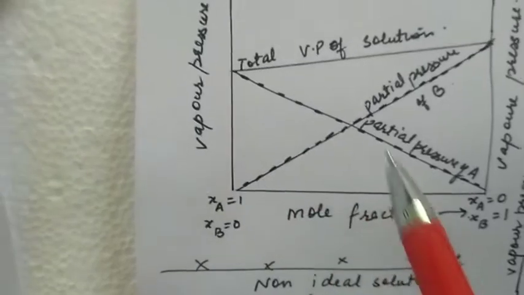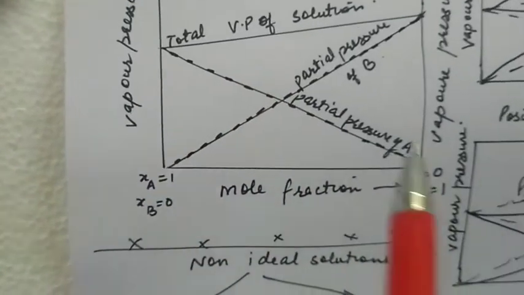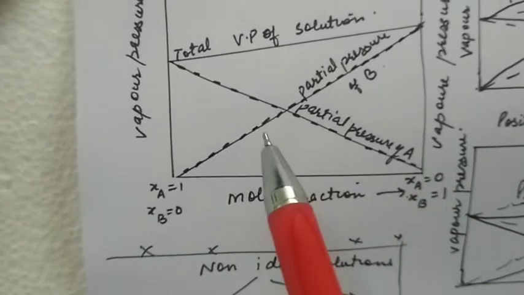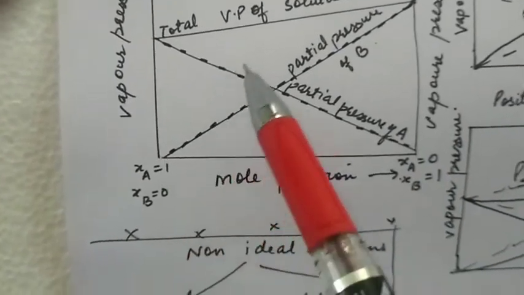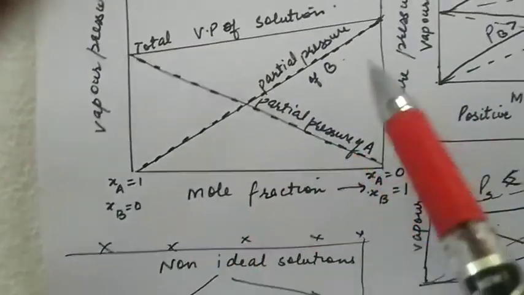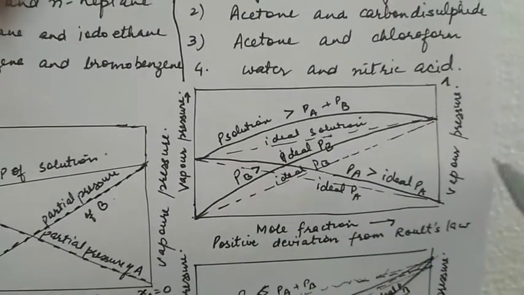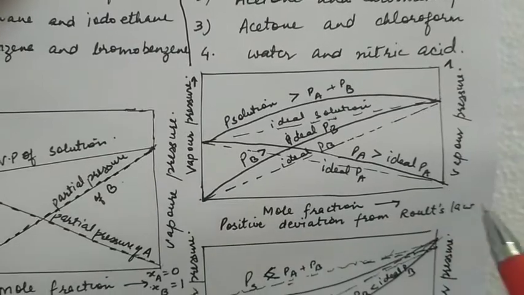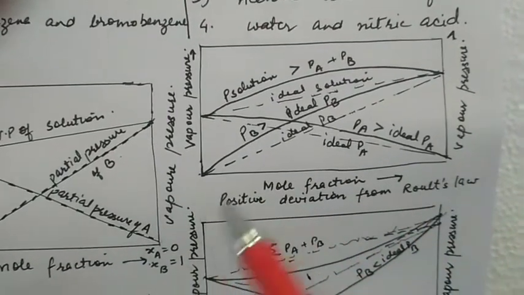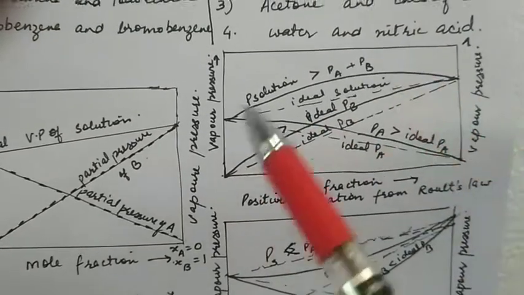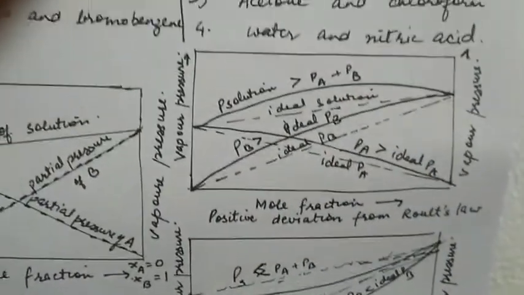So the graph, instead of a straight line, instead of linear change, in case of non-ideal solution, the change is either above this line or below this line. So you can see for a non-ideal solution, the individual vapor pressures of components are also different from linear behavior, and the total vapor pressure of solution is also different.